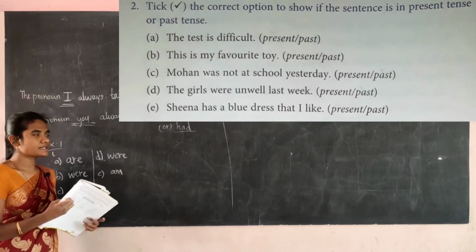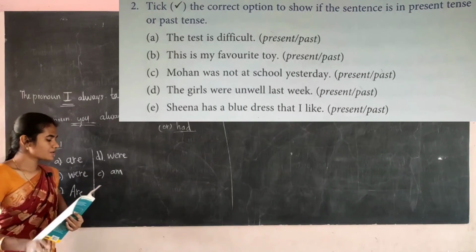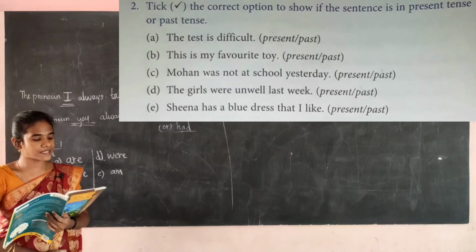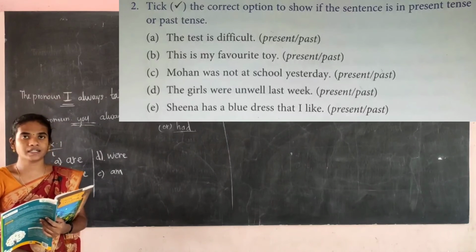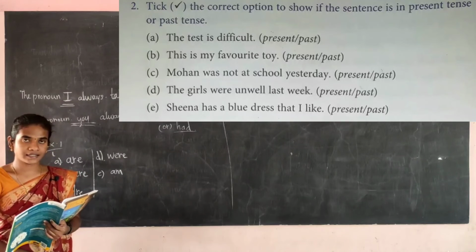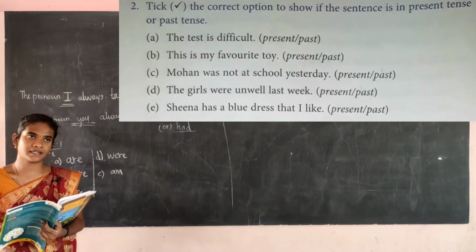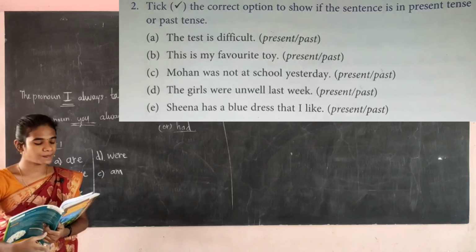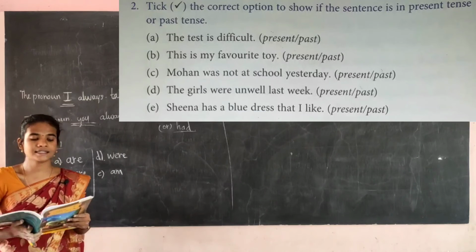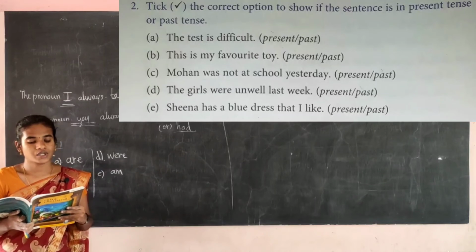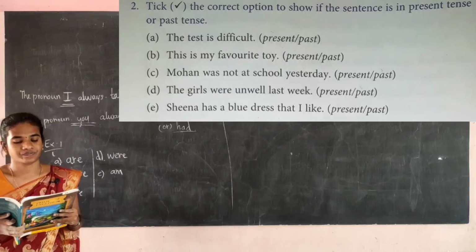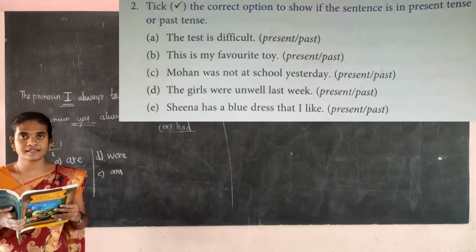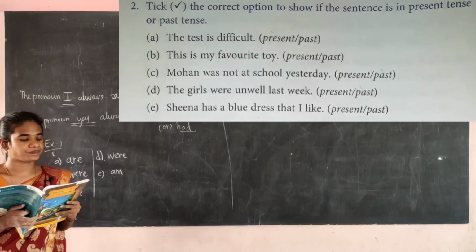See the next one. This is the second exercise for you. Tick the correct option to show if the sentence is in the present tense or past tense. You have to read the sentence, and if it is present tense, you have to put a tick on present tense, and if it is past tense, you have to put a tick mark on past tense. Okay, first one, the test is difficult. Now tick it. So it is the present tense. Then B, this is my favorite toy. So this sentence is also present tense.